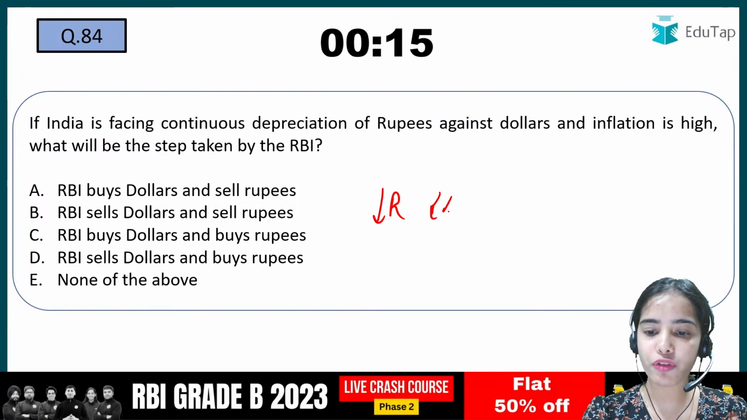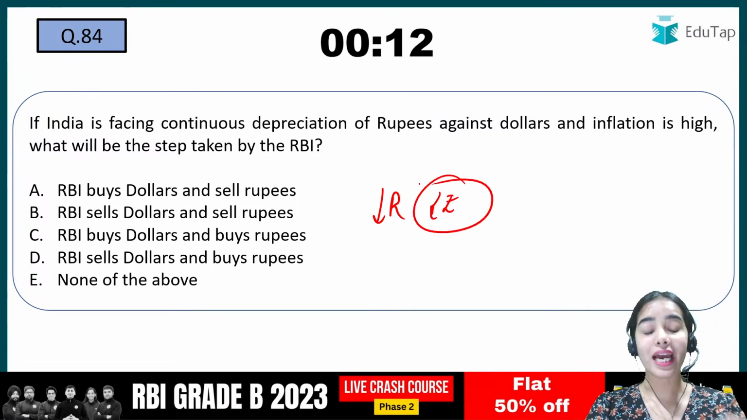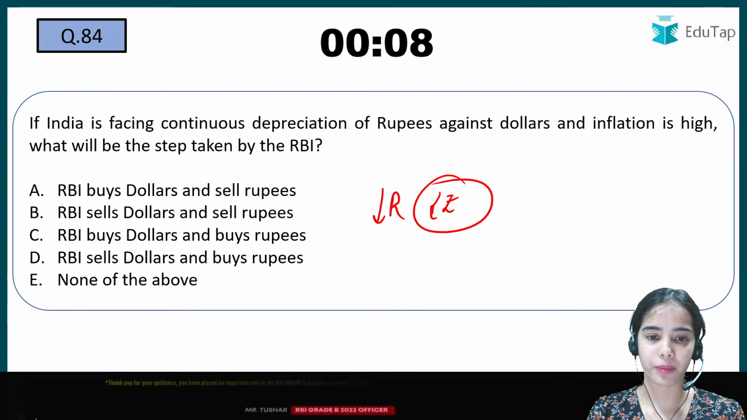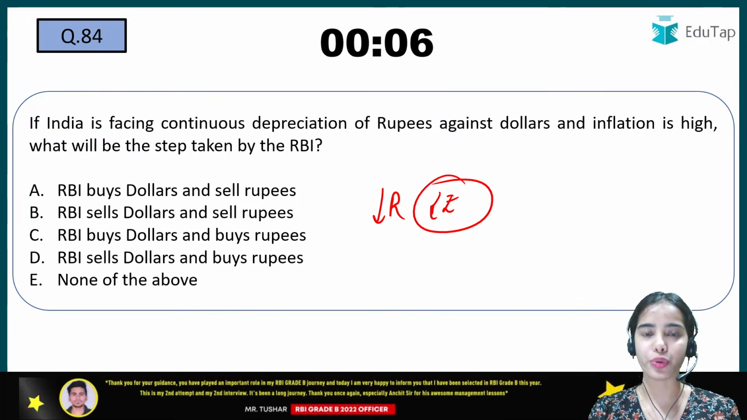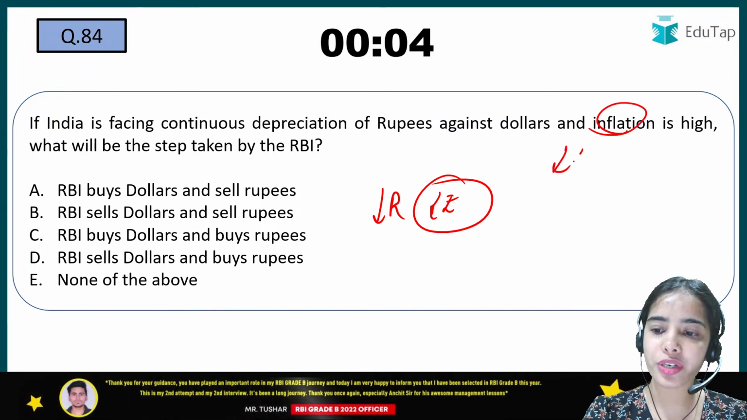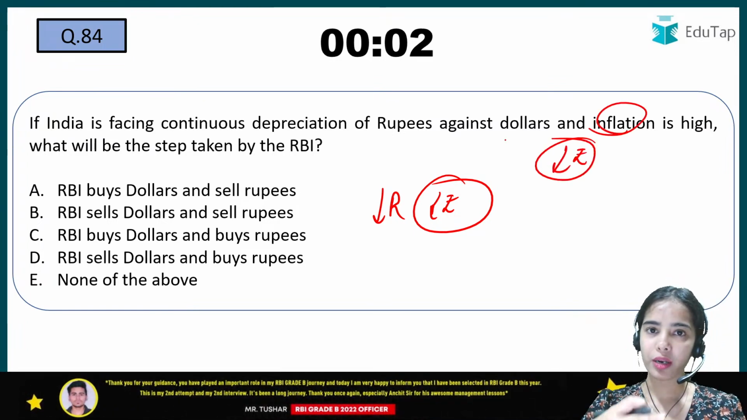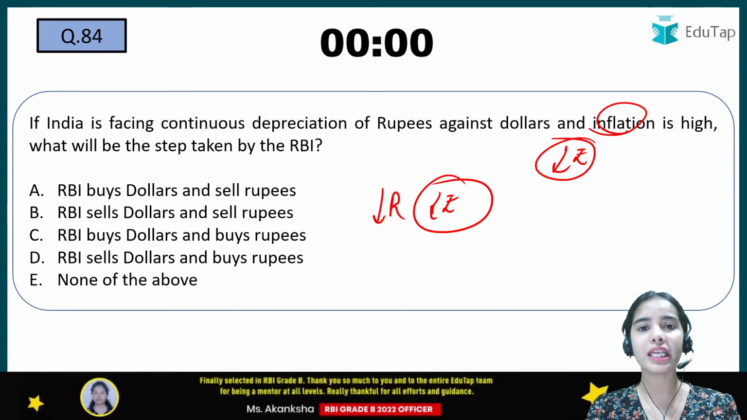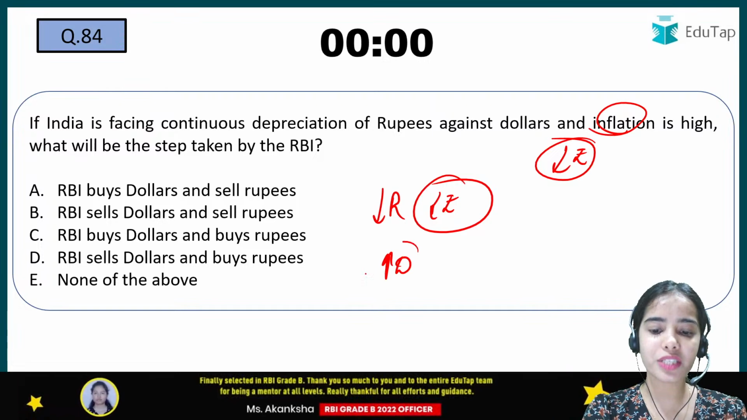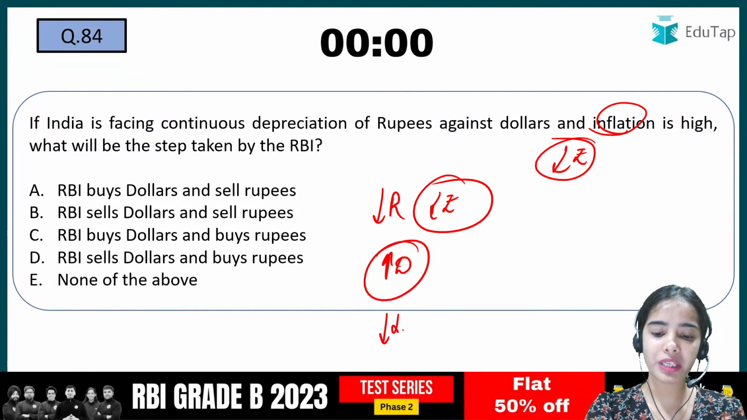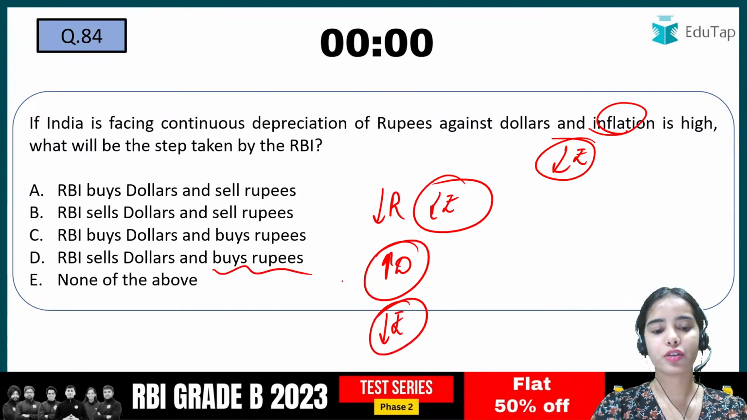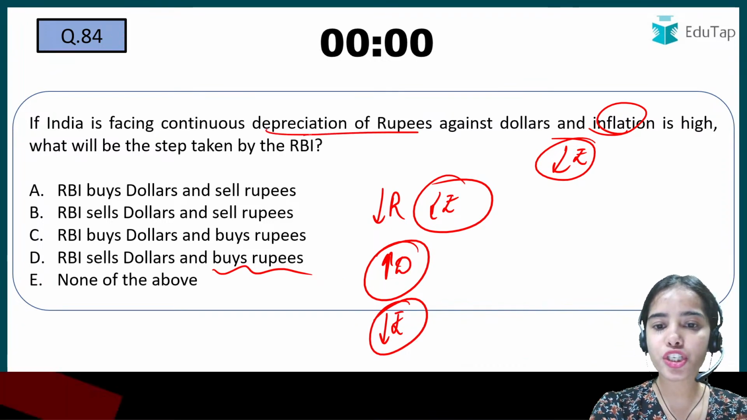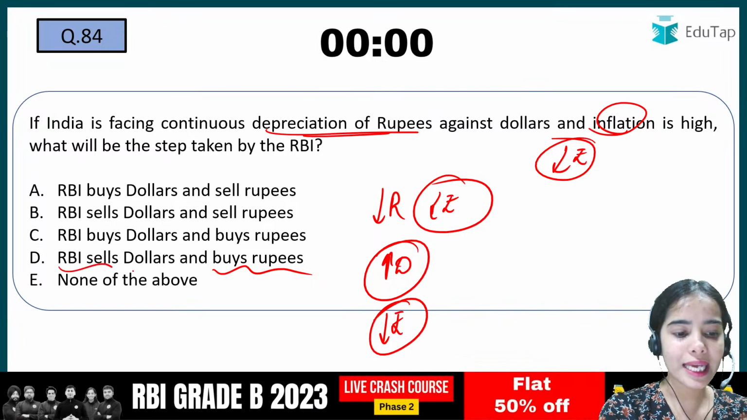Okay. Next is, if India is facing continuous depreciation of rupees. So depreciation of rupees is happening against dollars and inflation is high. What will be the step taken by the Reserve Bank of India? So what should RBI do? For the inflation, the RBI should reduce the rupees in the economy. Because if inflation is very high, that means people have too much money in their hand and the people demand is very high. So there should be the reduction in the rupees. That is, the RBI should buy the rupees, and depreciation of rupees can be stopped by selling the dollars.